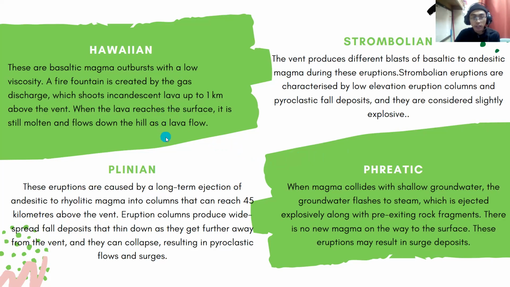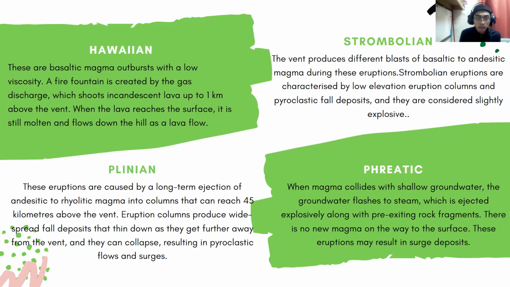These are basaltic magma outbursts with low viscosity. A fire fountain is created by the gas discharge, which shoots incandescent lava up to 1 kilometer above the vent. When the lava reaches the surface, it is still molten and flows down the hill as a lava flow. For Strombolian eruptions, the vent produces distinct blasts of basaltic to andesitic magma. Strombolian eruptions are characterized by low eruption columns and pyroclastic fall deposits, and they are considered slightly explosive eruptions.